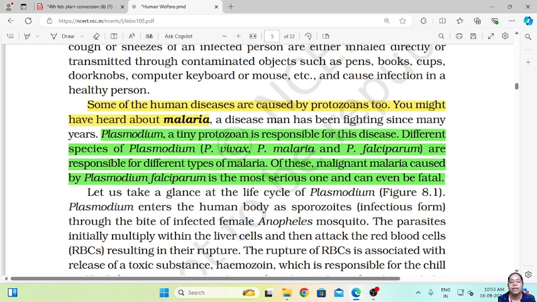Of these, malignant malaria caused by Plasmodium falciparum is the most serious one and can even be fatal. So different types of malaria are caused depending upon the protozoan which enters the body of the human being.